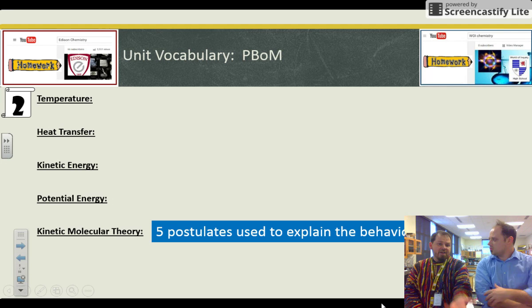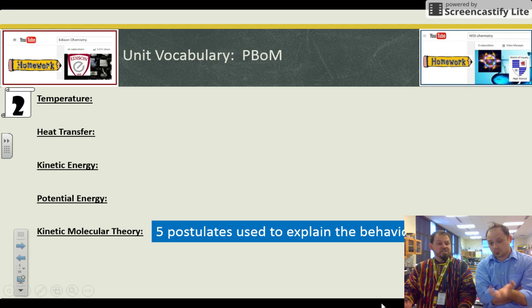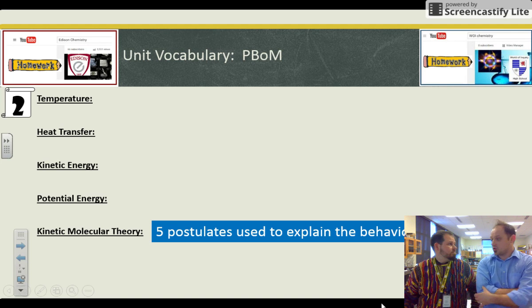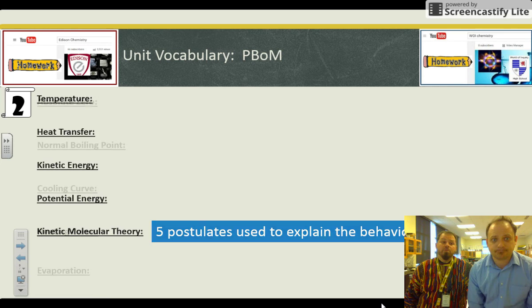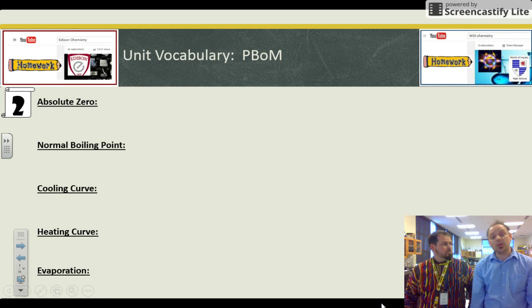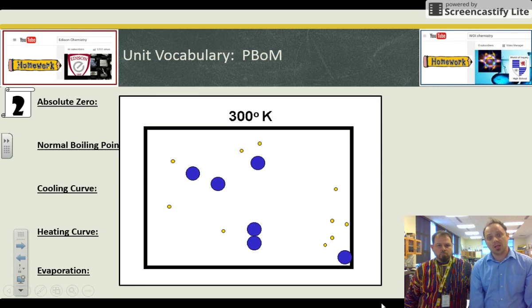It's these 5 postulates. So you need to know all 5. And those 5 just set up the conditions for how an ideal gas behaves, so that we can predict gas behavior, which is again one of our overall objectives. Again, if I heat a balloon up, is it going to get bigger or smaller? We know these things already, but we're going to put actual definitions and paper to it. So let's do it.